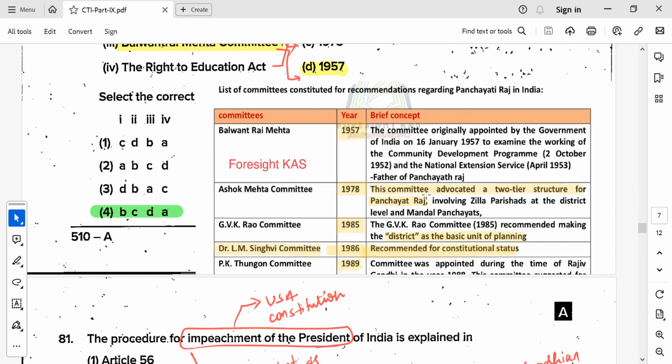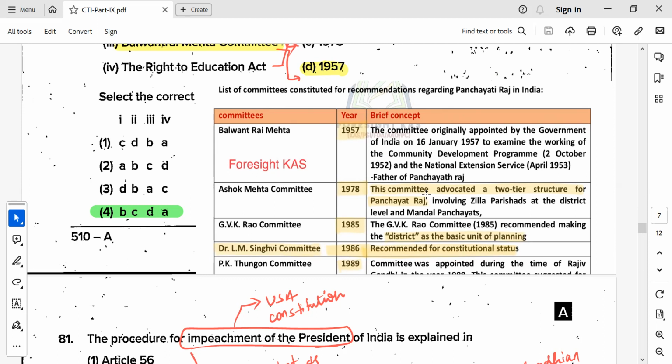Remember, these are very important years. Balwant Rai Mehta, 1957, which talks about the Panchayat Raj institutions. Then the Ashok Mehta Committee, remember the year is important, 1978. This committee suggested a two-tier structure in Panchayat. Then the GVK Rao Committee, 1985, the date is very important.